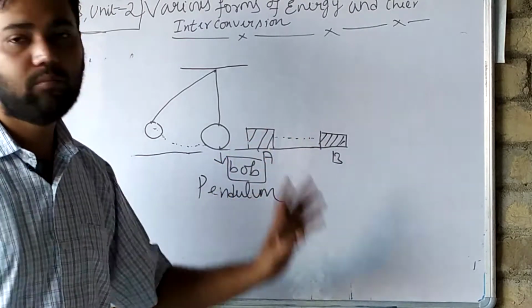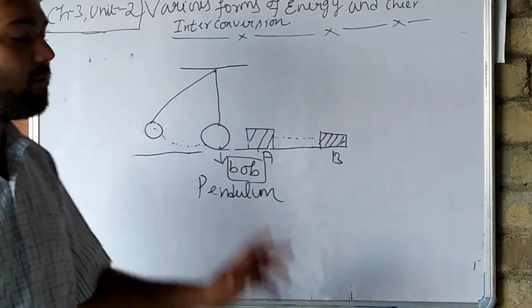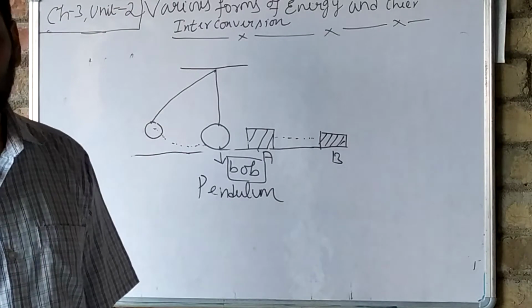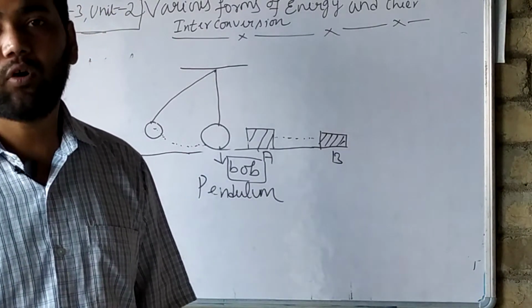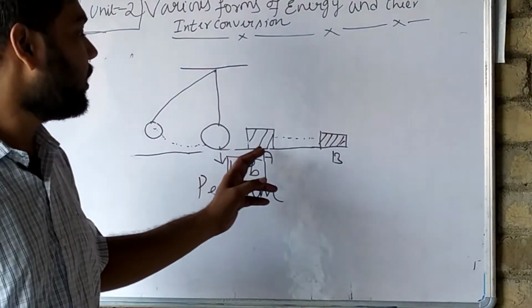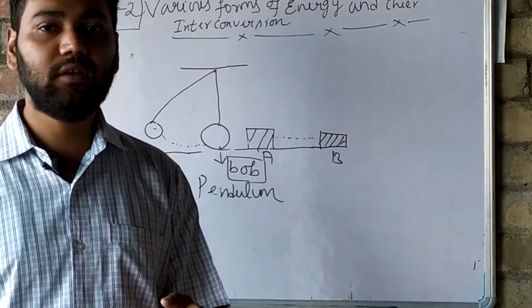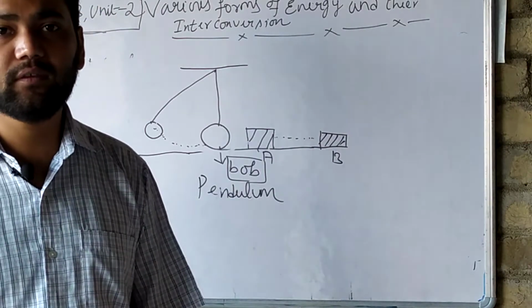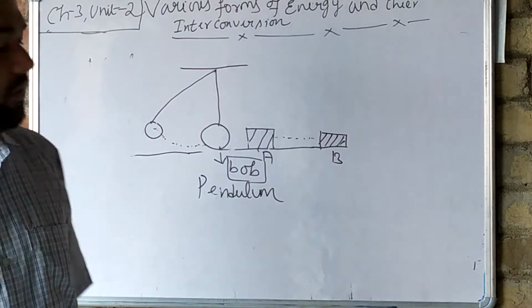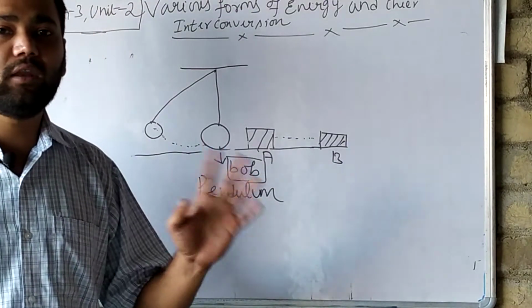from A to B. But is there any force developed on A? No. But because of the gaining of energy, it has shifted its position from A to B. And what kind of energy is this? This kind of energy is known as potential energy.